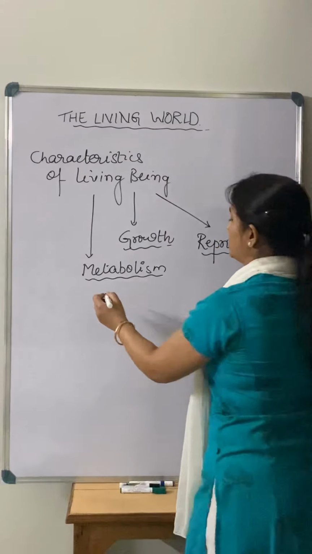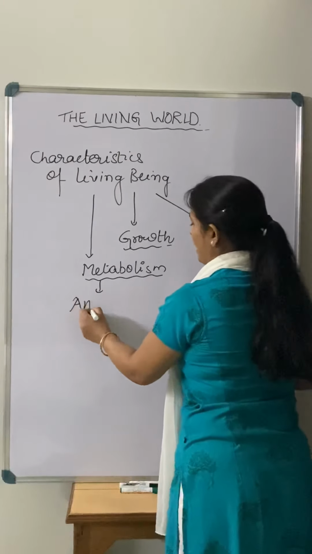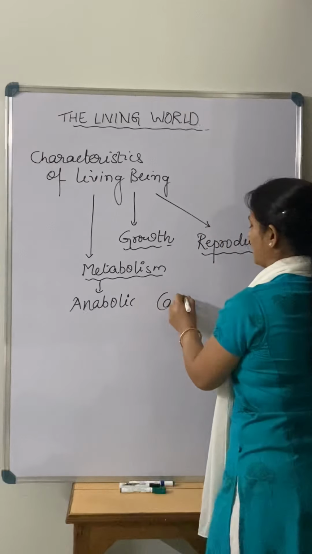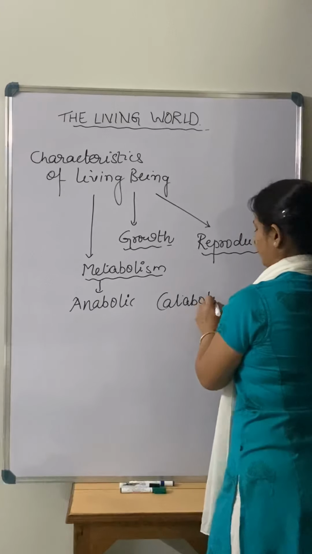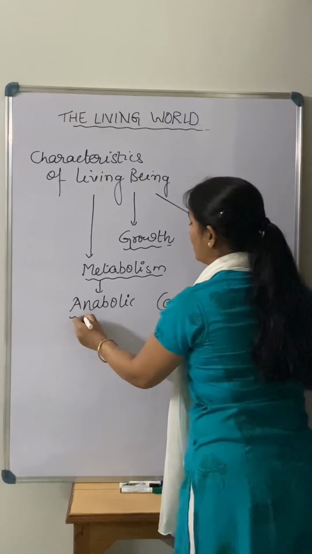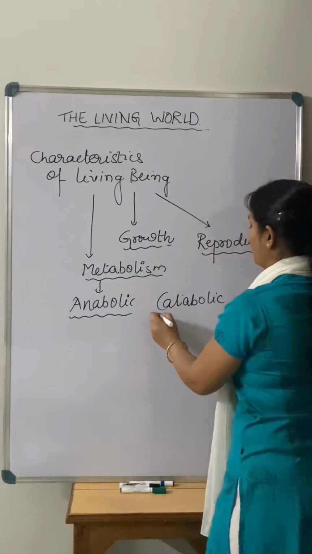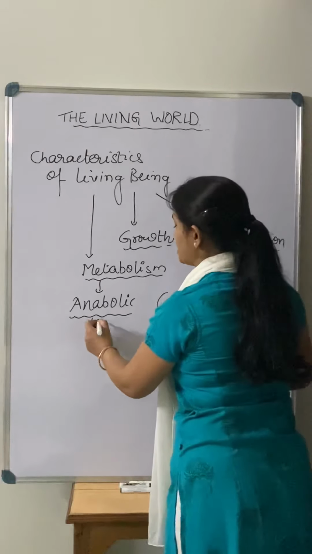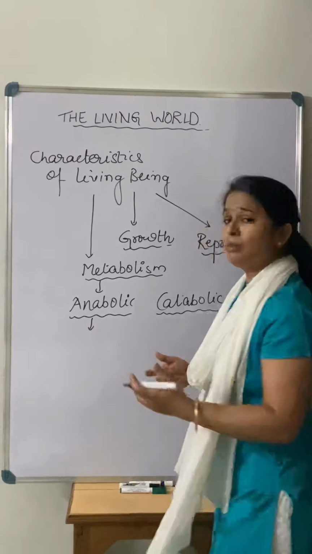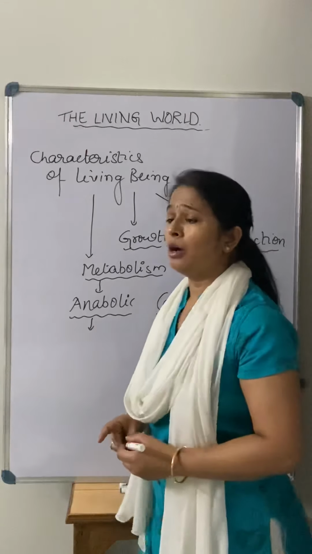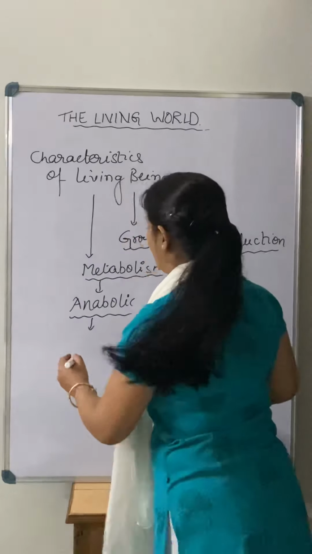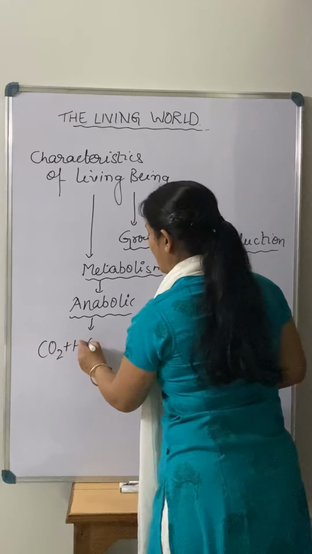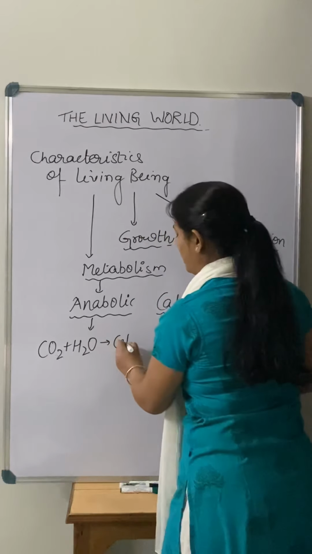Metabolic processes are actually of two types. One is known as anabolic, and the second one is known as catabolic, right? Anabolic means construction, catabolic means destruction. Anabolic means there is formation of a complex substance from simple substances. For example, plants making food: plants make their food from the simple substances carbon dioxide plus water, right?